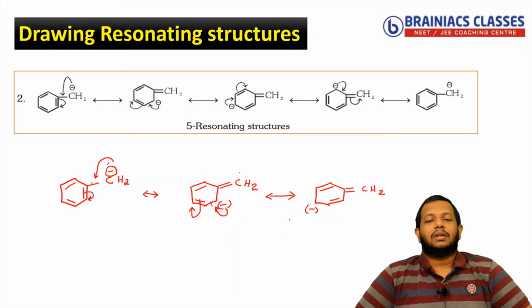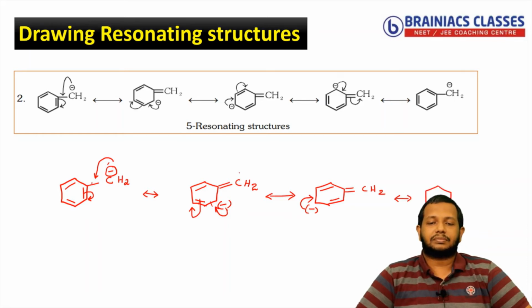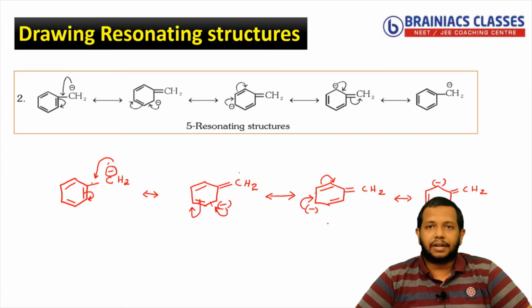Now the same thing will happen. This negative charge will shift towards the pi bond, so you will get the next structure, something like this. You will have still CH2 present, and you have the double bond present. So when this comes here, you will have a pi bond coming here, and this will get repelled here as a negative charge. So the negative charge will come here. Correct? So in the next structure, one more structure is possible.